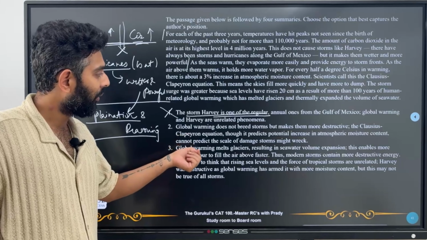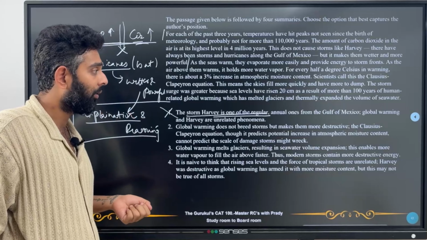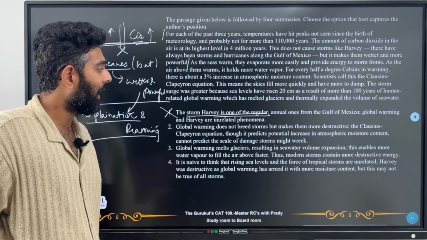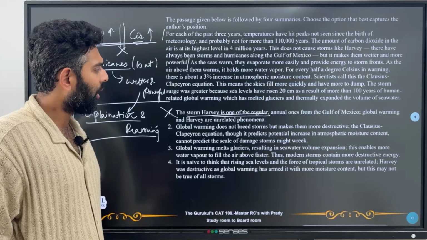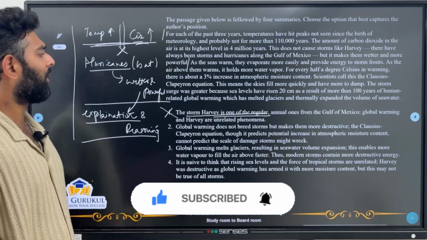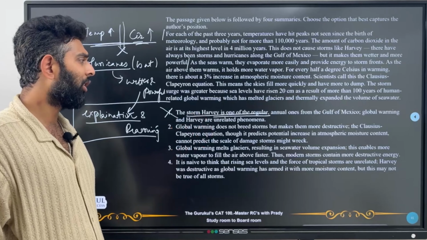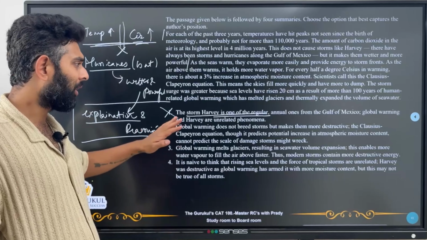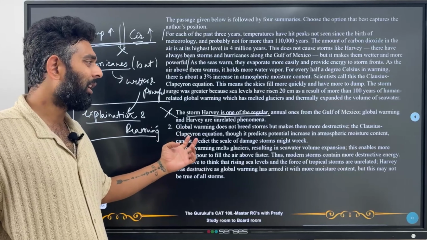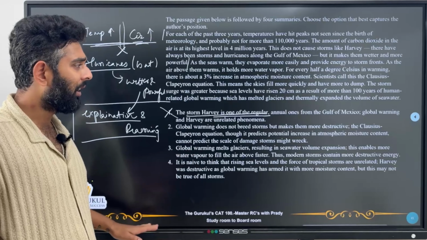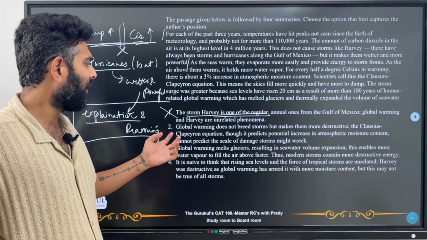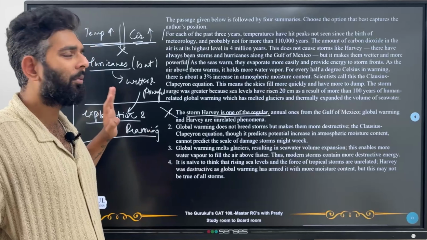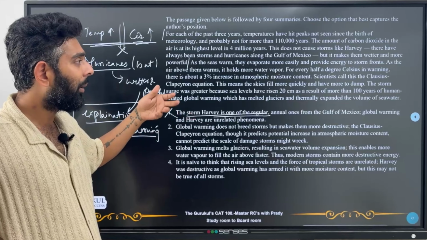Option 2: Global warming does not breed storms, but makes them more destructive. The Clausius-Clapeyron equation, though it predicts potential increase in the atmospheric moisture content, cannot predict the scale of damage storms might wreak. Fair enough. We are saying that global warming does not breed storms. That's all great, but it makes them more destructive. Now about this equation, though it predicts the potential increase in atmospheric content, it cannot predict the scale of damage the storms might wreak. Now that is not what we're talking about at all, right?